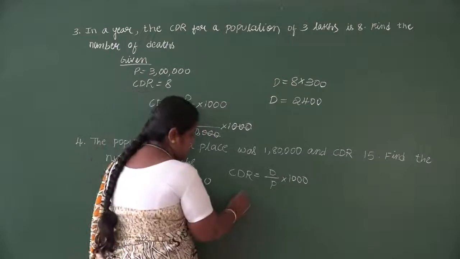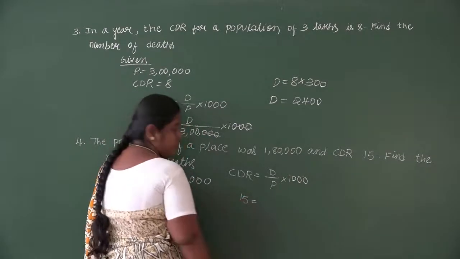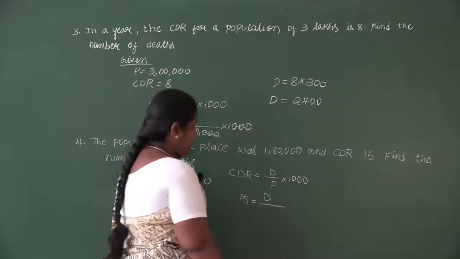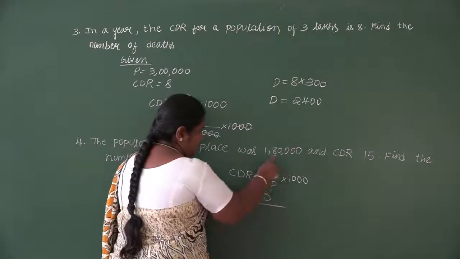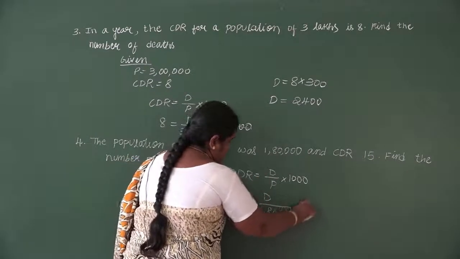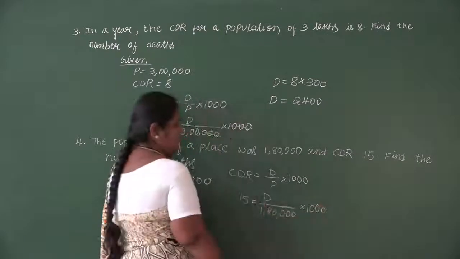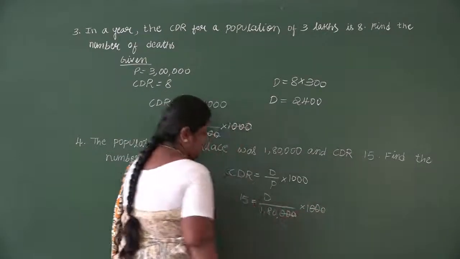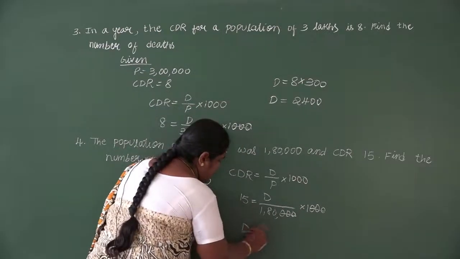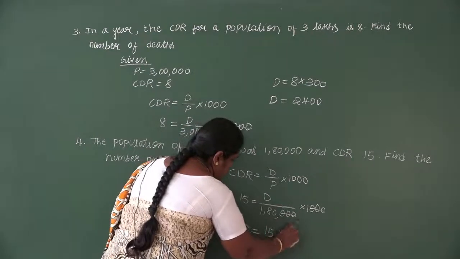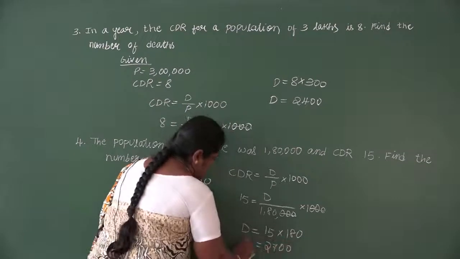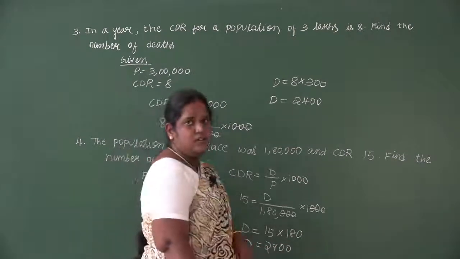So CDR value is 15 equals D as it is, because we are finding out the number of deaths, divided by the population value 1,80,000 into 1000. Again 1000 and 1000 you can cancel, you'll be left with 180 and 15. So you cross multiply that. 15 into 180 is 2700. So the number of deaths is 2700.